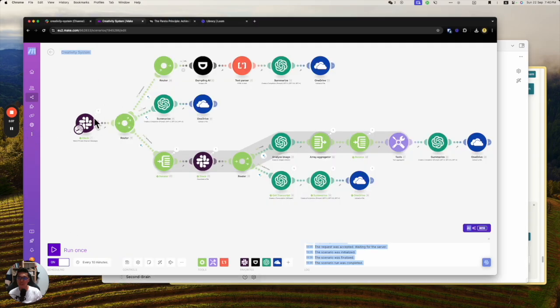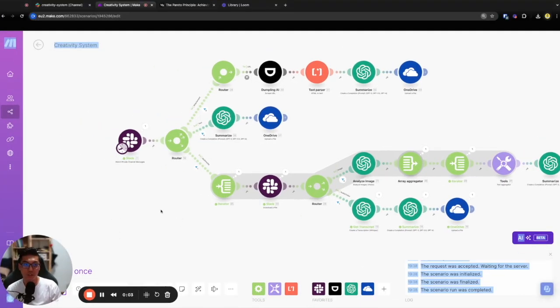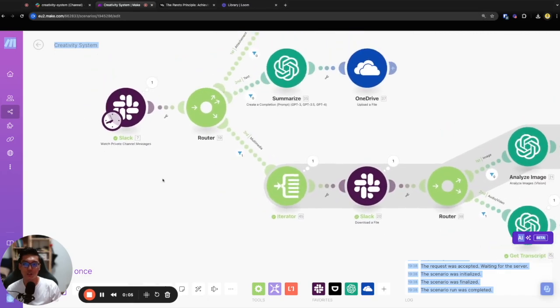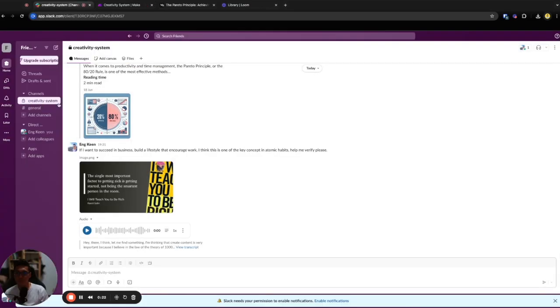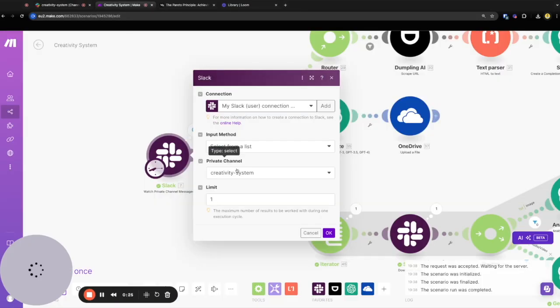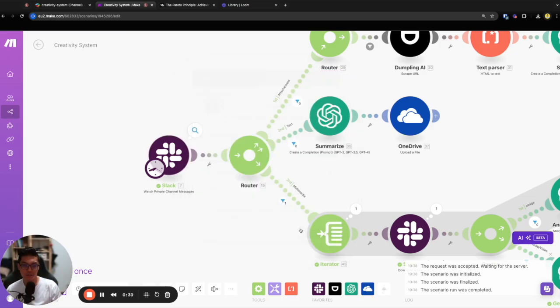So the next thing I'm going to show you is how I build this up, module by module. So the first thing is, let me zoom in a bit. You need to configure a Slack connection. I'm using Slack user. Try not to use Slack bot because it's not working, somehow they don't support it officially. You need to create a private channel. I'm calling it creativity system. The limit is every time you run, one message.